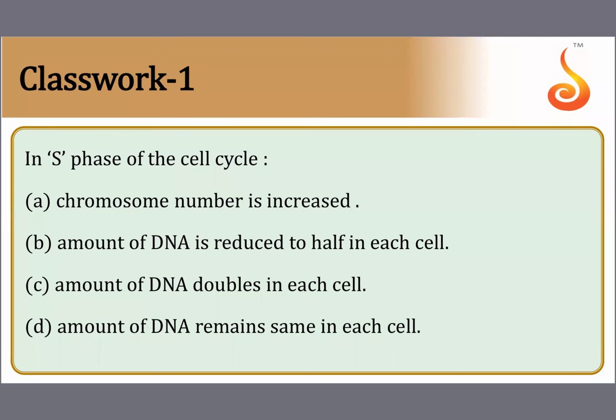The first question says, in the S phase of the cell cycle, the chromosome number is increased, the amount of DNA is reduced to half, the amount of DNA doubles in each cell, or the amount of DNA remains the same in each cell. So the full form of S phase, as you all know, is the synthesis phase.